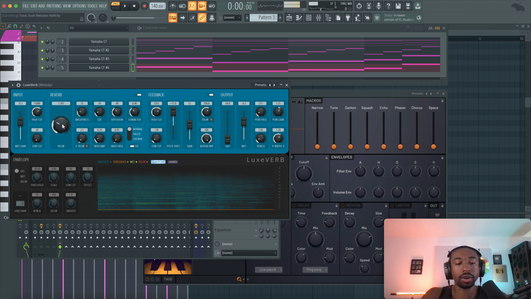Now, most people use long reverbs. It just depends. On this one, I'll use a short reverb and then blend into the dry level. We're trying to add little details, not a huge sound.